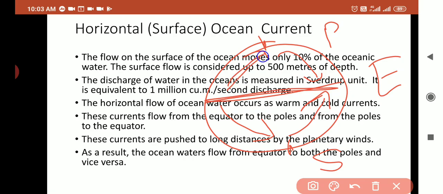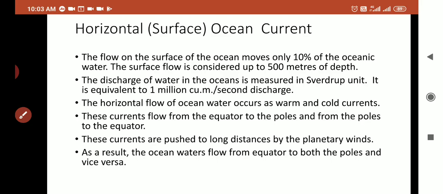From the equator to the pole and from the pole to the equator. That is called vice versa. Okay. So these planetary winds are blowing all the time, and that's why there are ocean currents, means the water of the ocean also moves. Okay.